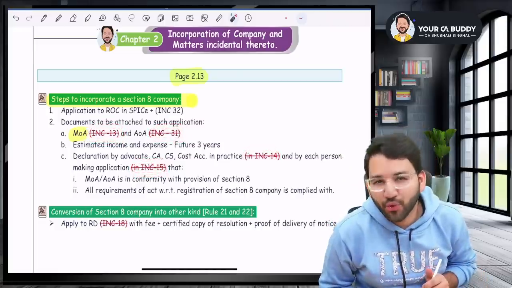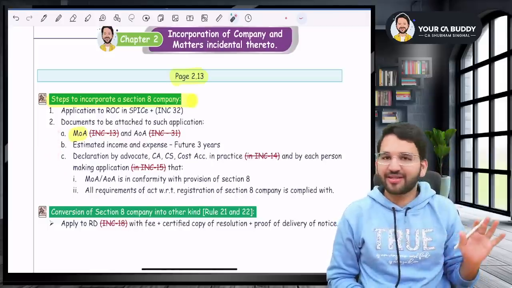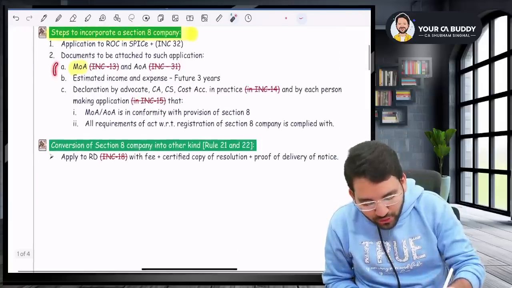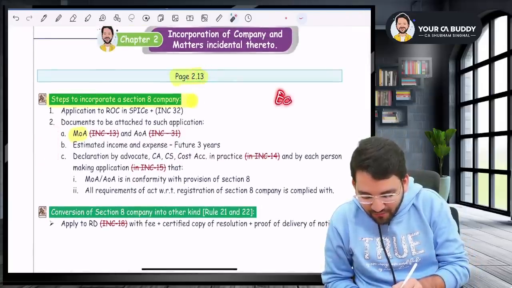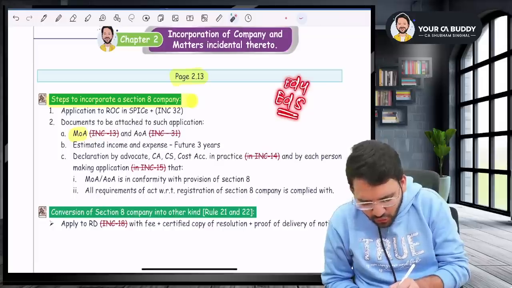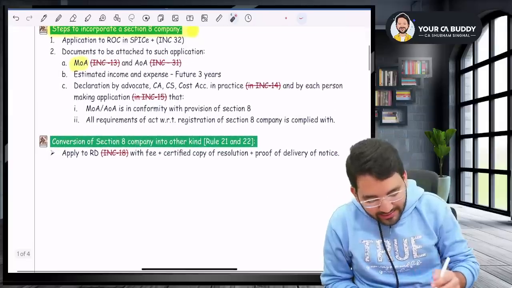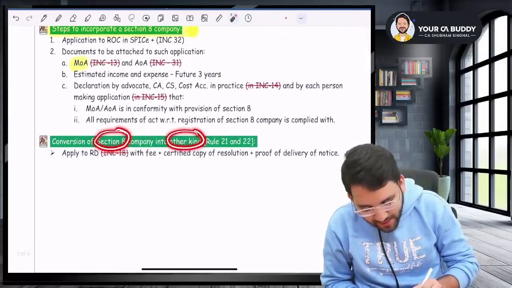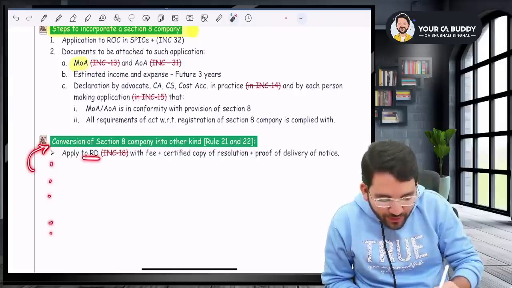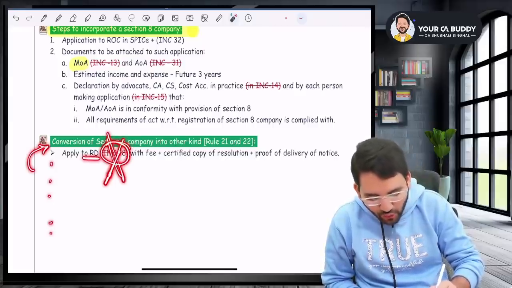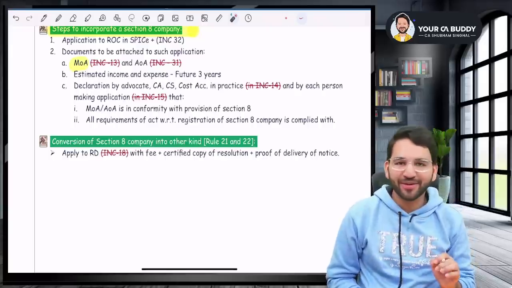Sir, were the form numbers wrong? No. The form numbers were absolutely correct. They have just deleted them. So basically, you go to your notes, you will find it on page 2.13 of your notes. Likely, if you are having edition 5 or edition 4, around that page you will find it in the same format. Delete the form numbers. The same goes with conversion of a Section 8 company into any other kind of company. There were many points, and in that one point was apply to the Regional Director in form INC 18, remove that also. So basically, what they have done is reduce the importance of form numbers.